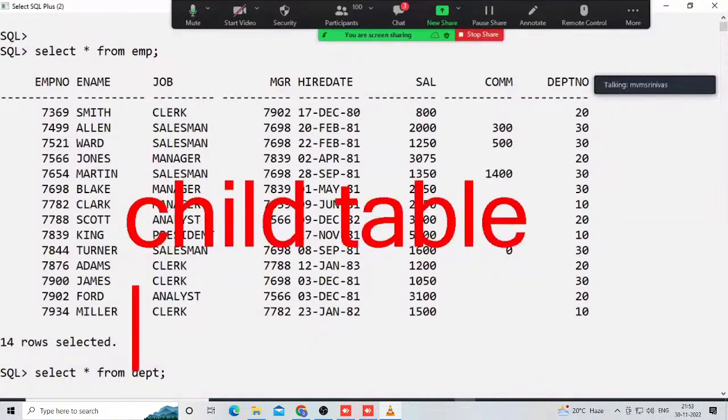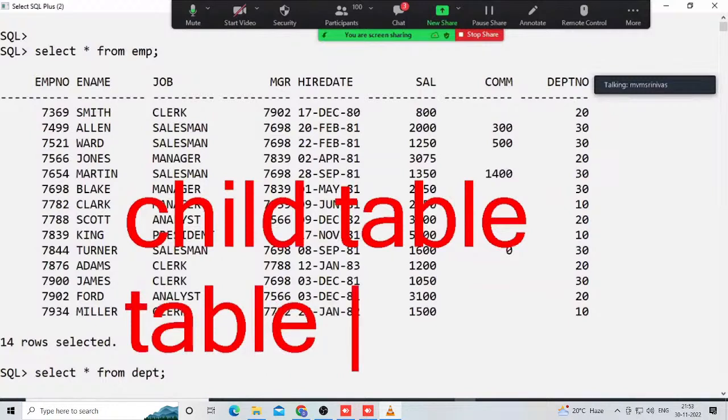Some fellows ask in our class, Murali sir, you are telling bookish knowledge only: DEPT is a master, EMP is a child. Scott's tables are there in Google also. How do you give the guarantee? Suppose I am a first-time newcomer. How can I understand in a project or on the documentation side: this is a master, this is a child?